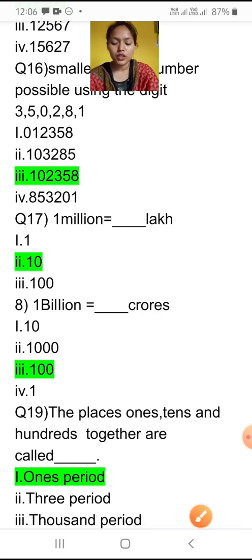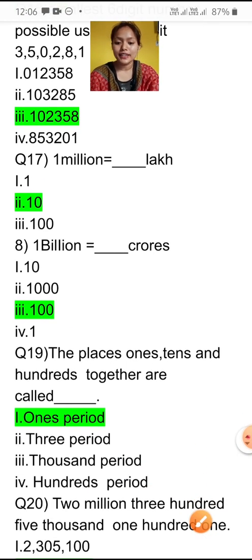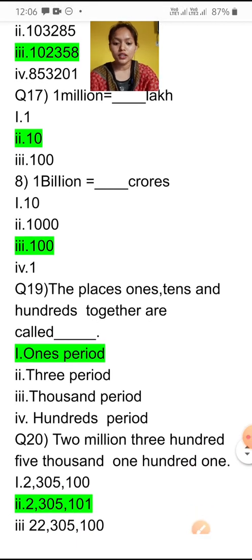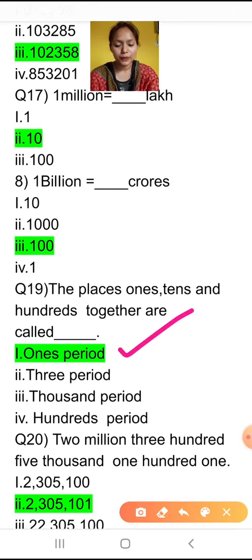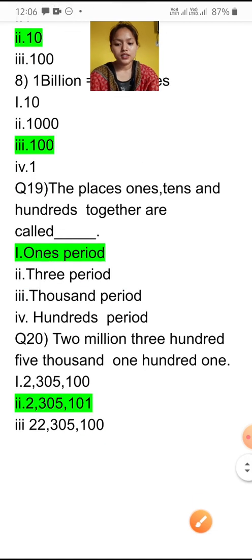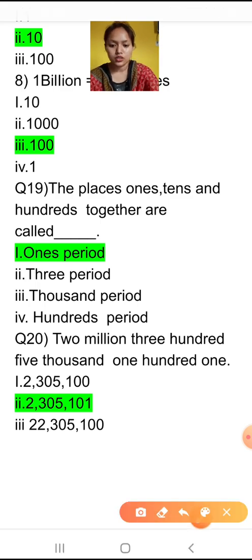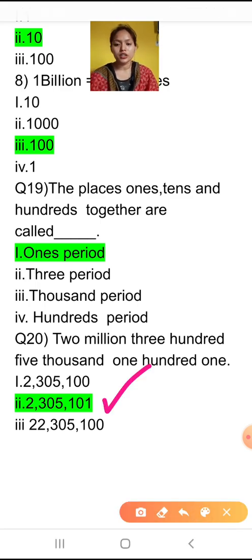Now question number 20: the places ones, tens and hundreds together are known as ones period. Now this is the simple one, 2,350,101 will be equal to this. You can write the Indian system in international, or you can find the international system using the period of 3 only.